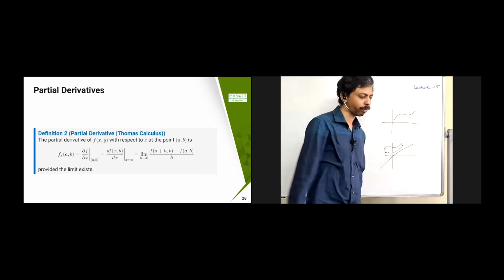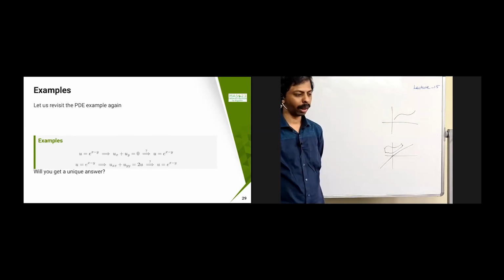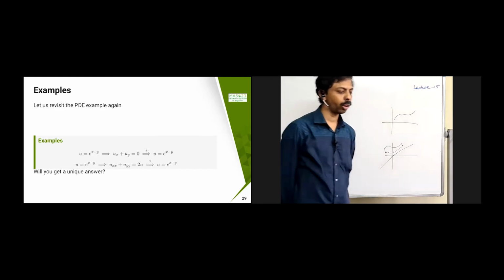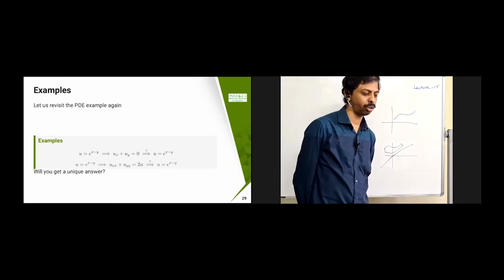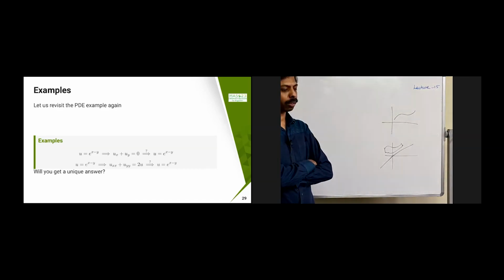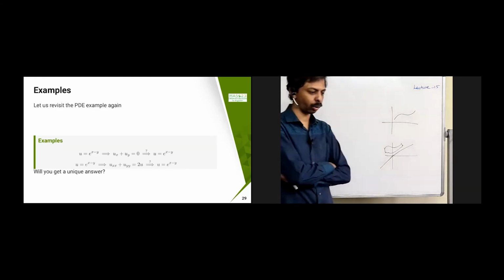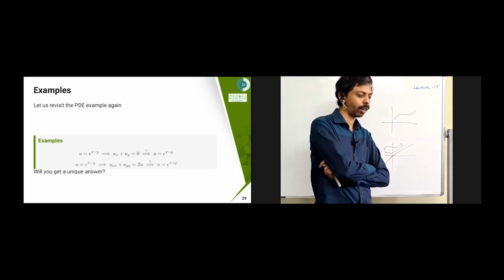This we have also seen in the first or second lecture, where we asked a question. Suppose u equals e to the power x minus y; then we know that u_x plus u_y equals 0. You can verify that. Similarly, we asked whether u_x plus u_y equals 2u would come from the same u. The answer is not unique. Will you get a unique answer? The answer is no.